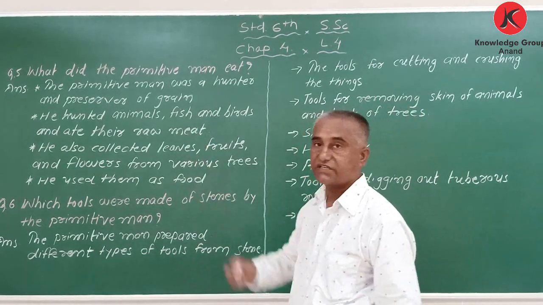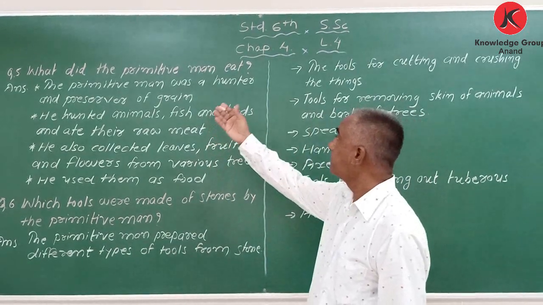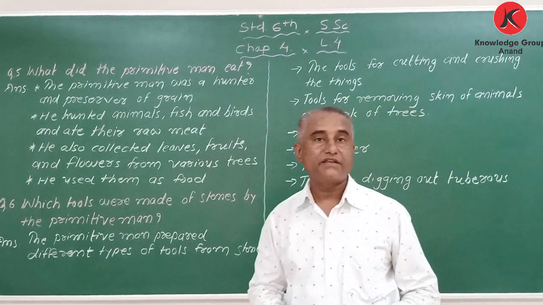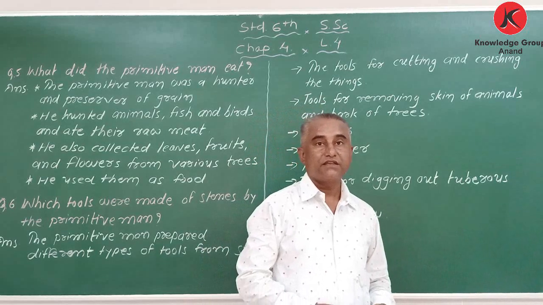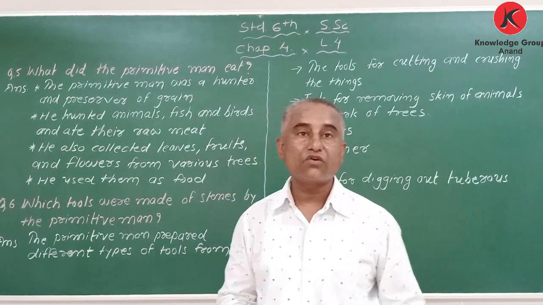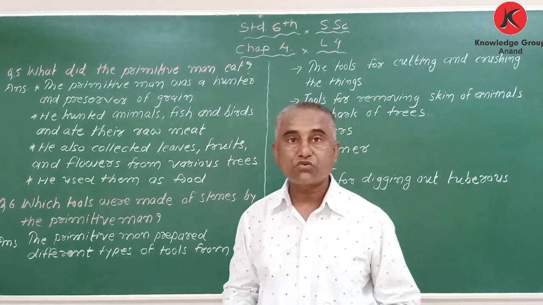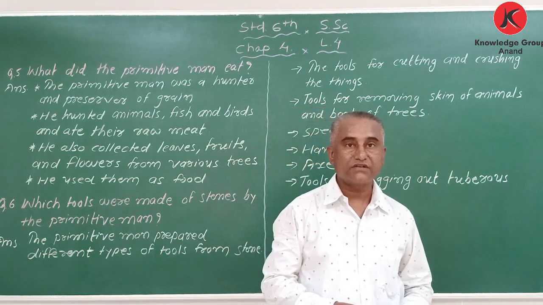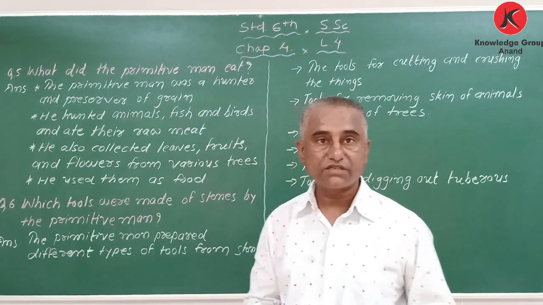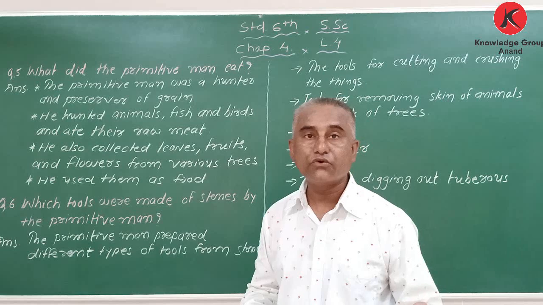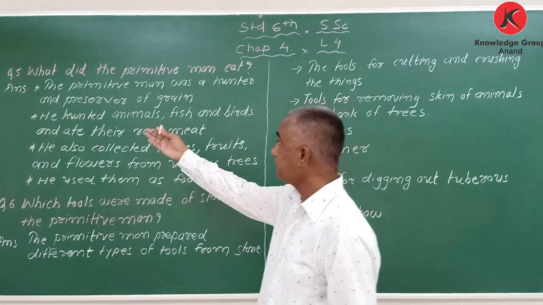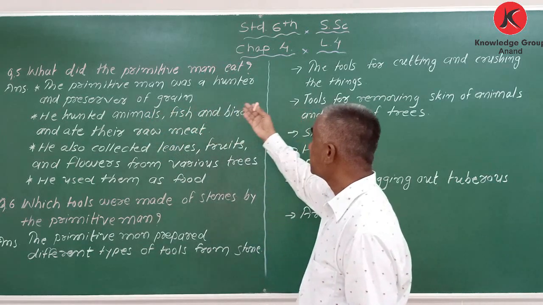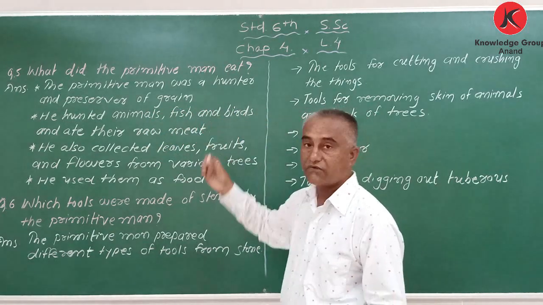Now next question is, what did the primitive man eat? My dear student, what did the primitive man eat? I said he was eating raw meat of birds and animals. He was also eating fruits, flowers, leaves, vegetables, we can say. And he knew which are the edible things. Here, the primitive man was a hunter and preserver of grain.